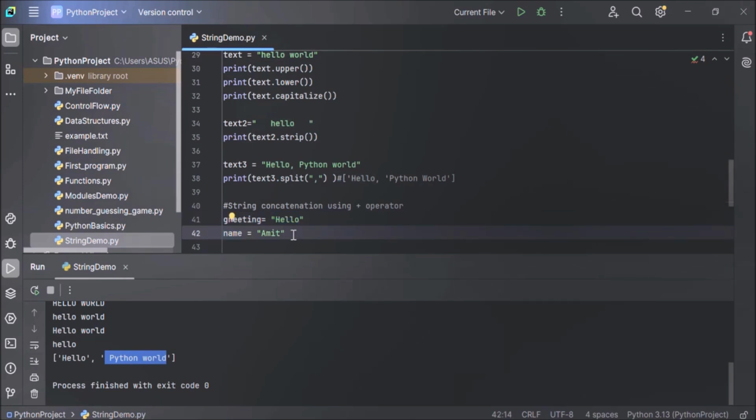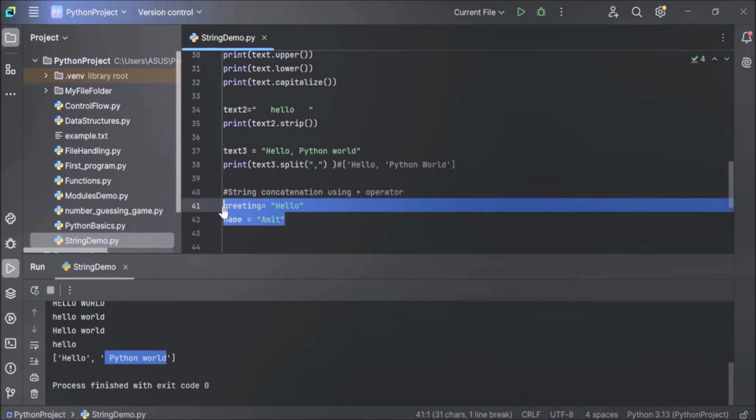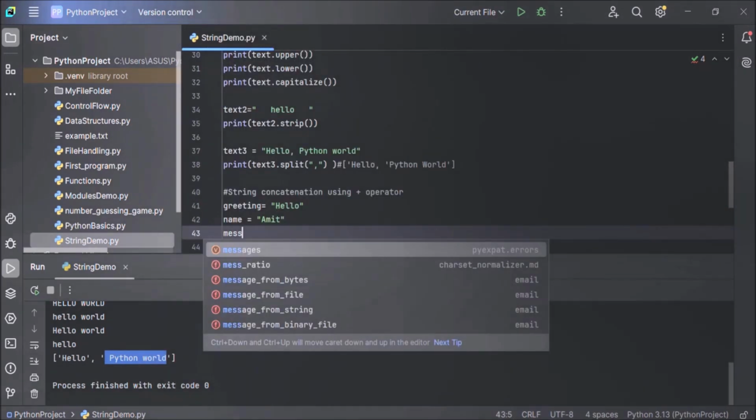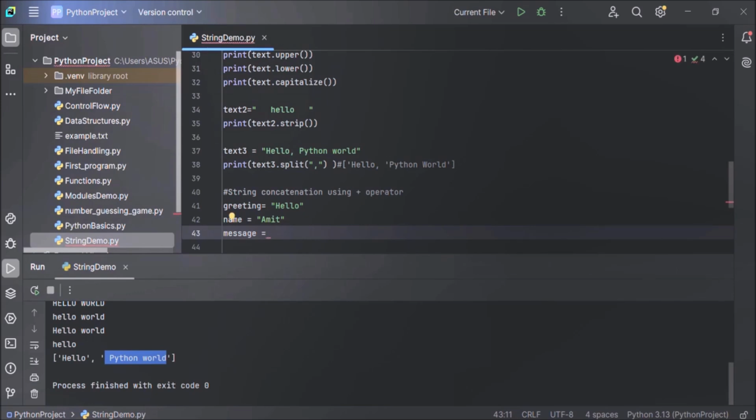Now what we have to do is join these two strings. We have to concatenate these two strings using the plus operator. How to do that? Using the plus operator, we join these two strings and store the result in a new variable. Name of the new variable is message, equals first string, that is greeting, plus, give some space between these two variables.